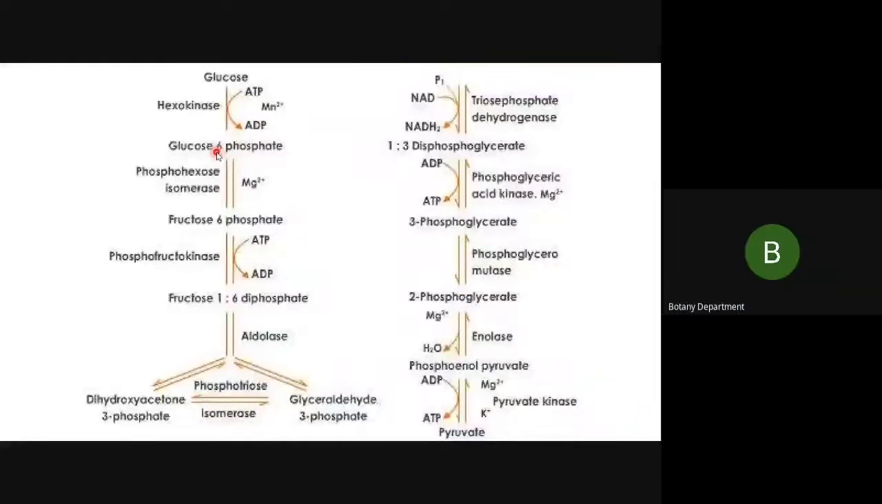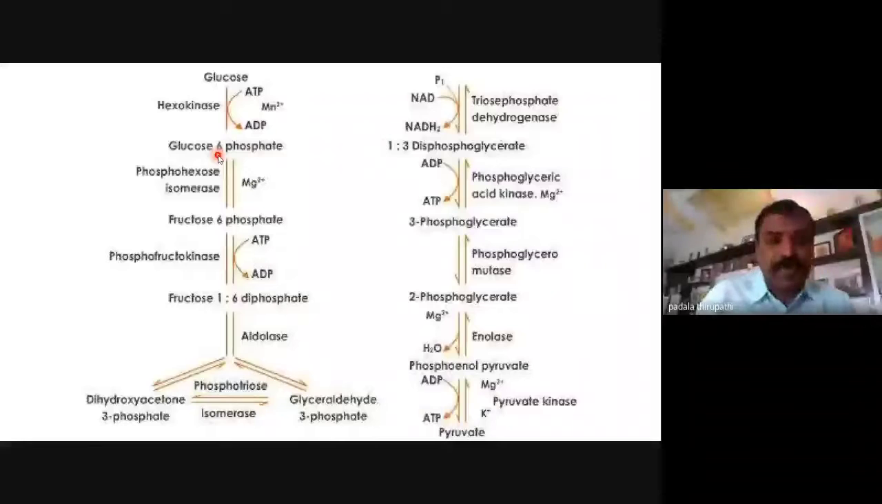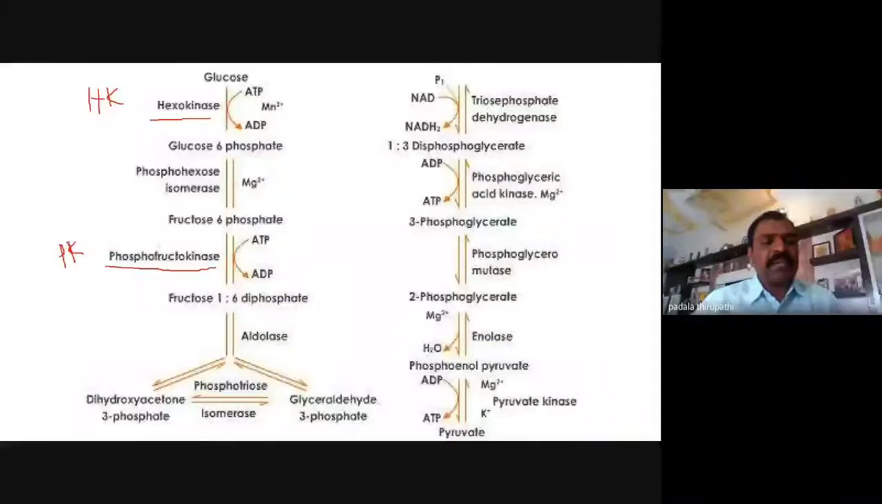Glucose 6-phosphate is isomerized into fructose 6-phosphate. So this is the second step, isomerization. Is it clear? And the third step, fructose 6-phosphate in the presence of PFK. First one is HK, hexokinase. So the first one is the hexokinase enzyme. The third step is PFK.